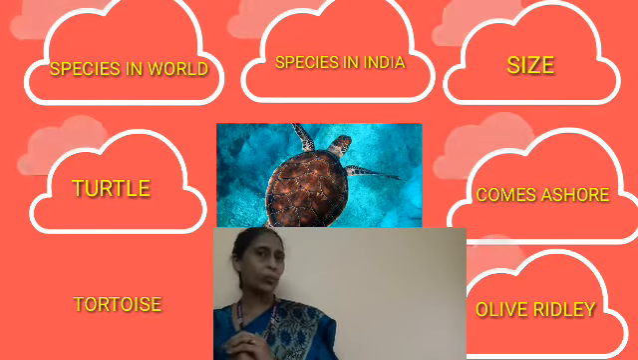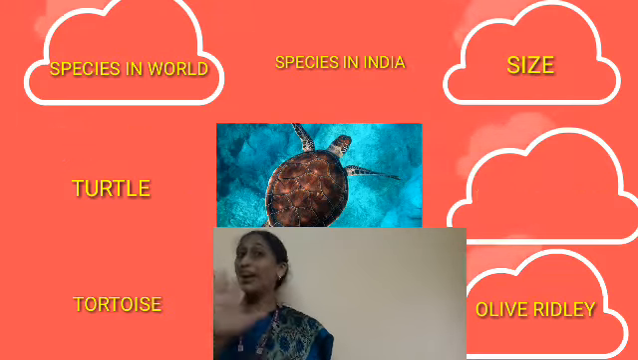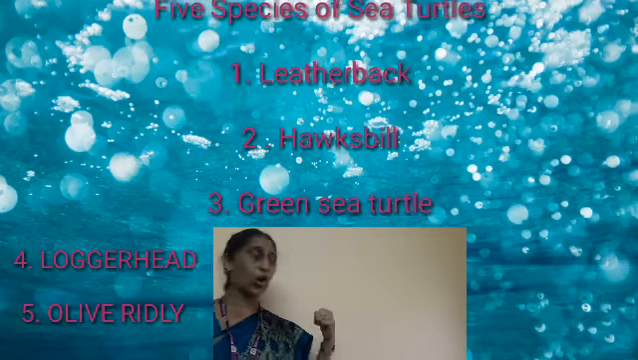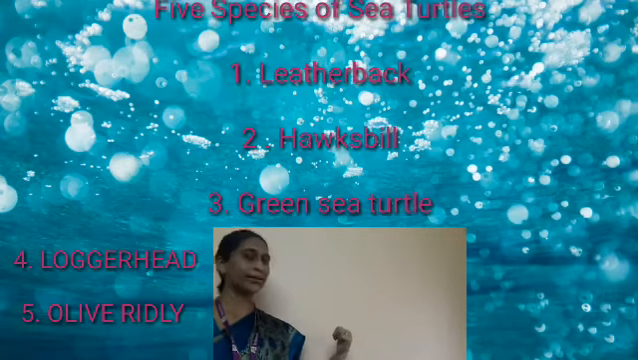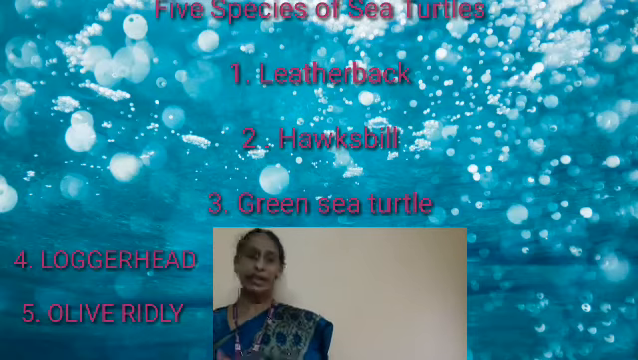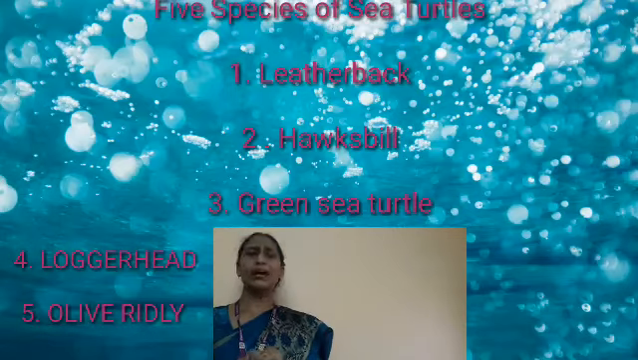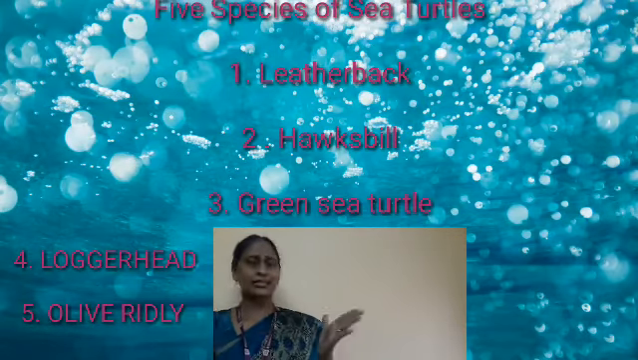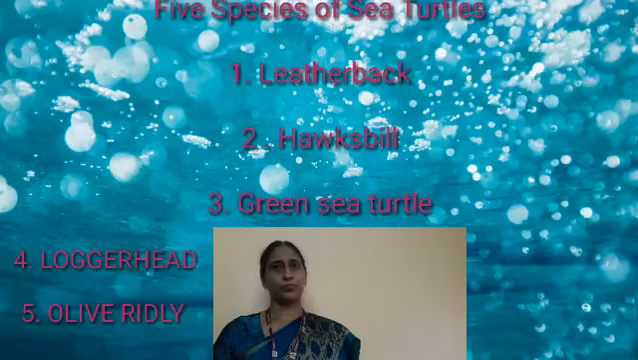And in India, how many are found? In India, we can find 5 types of species. What are they? Leatherback, hawksbill, green sea turtle, loggerhead, and the olive ridley. Now, in India, we can find only the olive ridley because the other 4 have been extinct. That is, they are not to be found anymore.